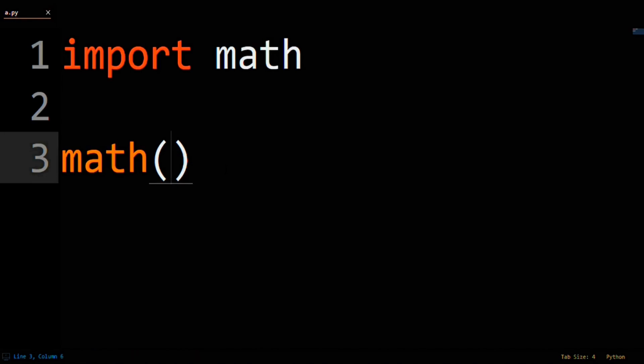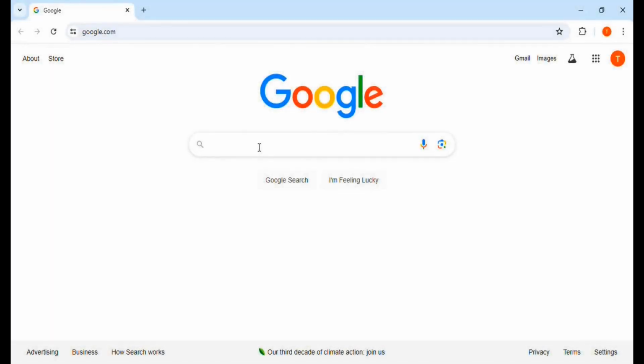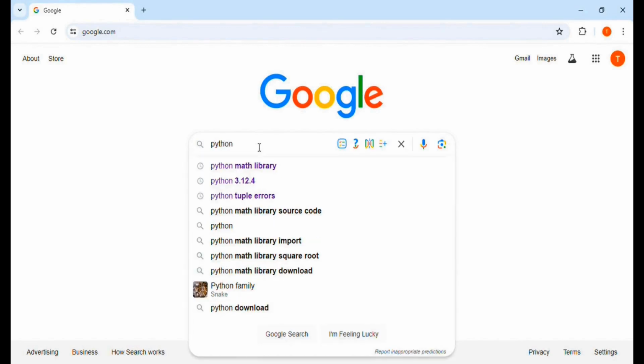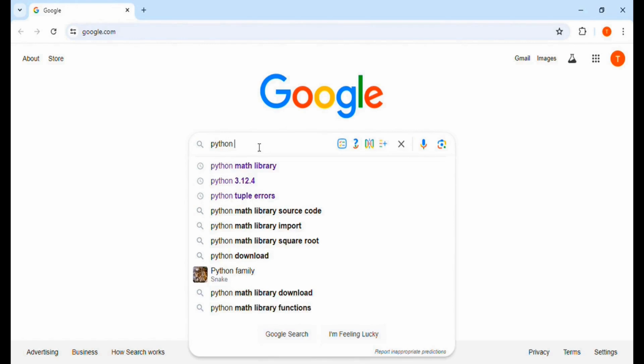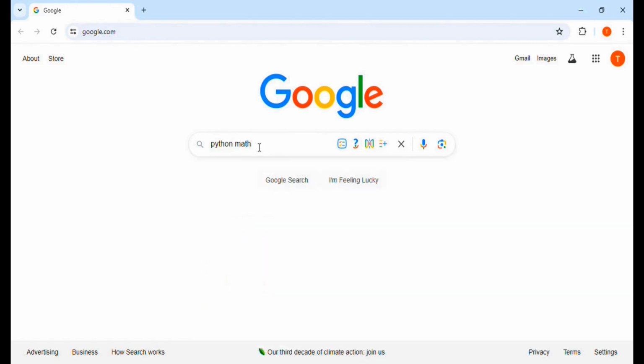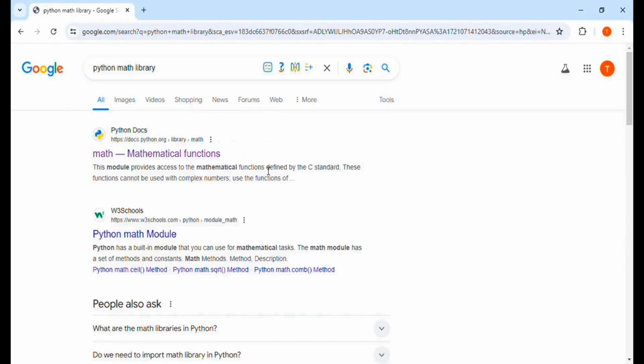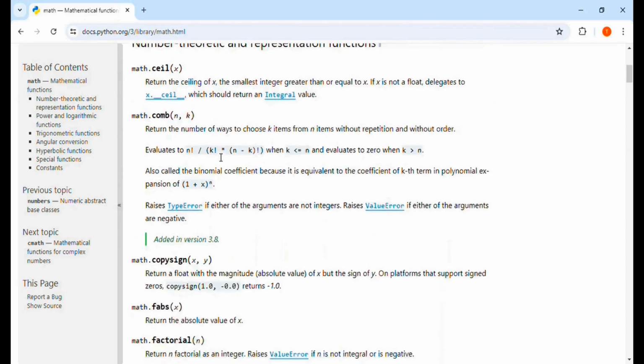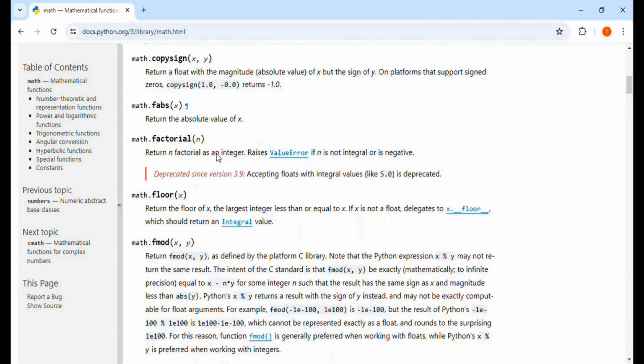To fix this error, there are two options. If you want to leave your code editor, you can simply Google "Python blank library." In this case, we will Google "Python math library." If you click on the result from docs.python.org, you get documentation of all the available functions in the math library that you could use and call in your code.